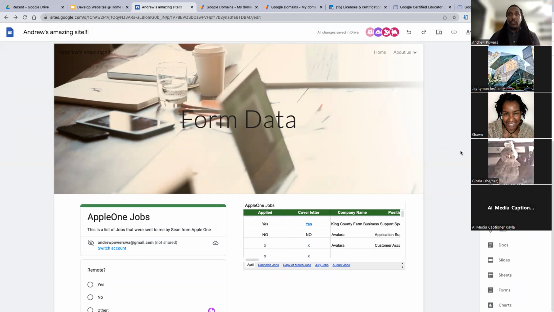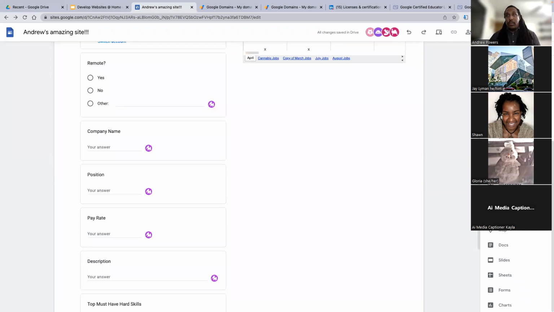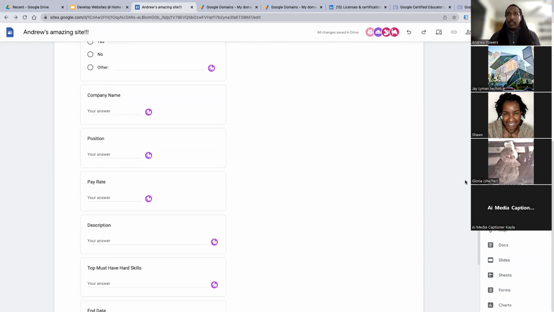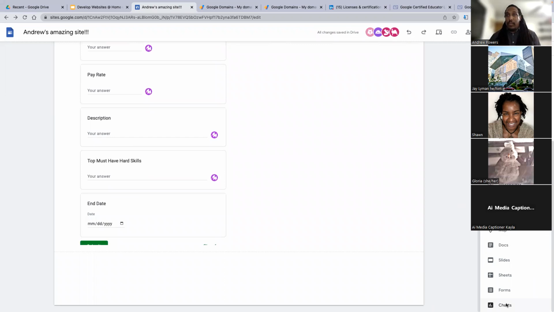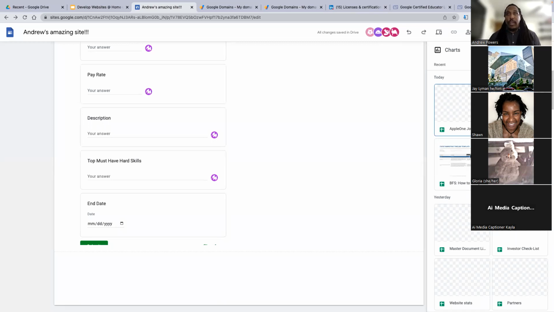We also can insert information, which allows us to even insert forms, sheets, slides, docs, everything within Google Drive. And if you happen to be a nerd like myself, you might have some charts that you made through Google Sheets that you can add as well.